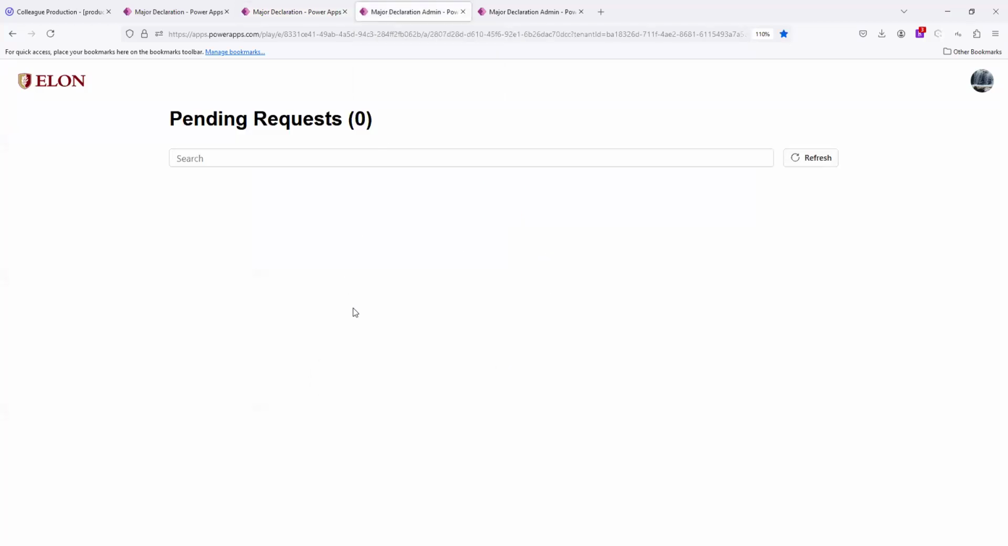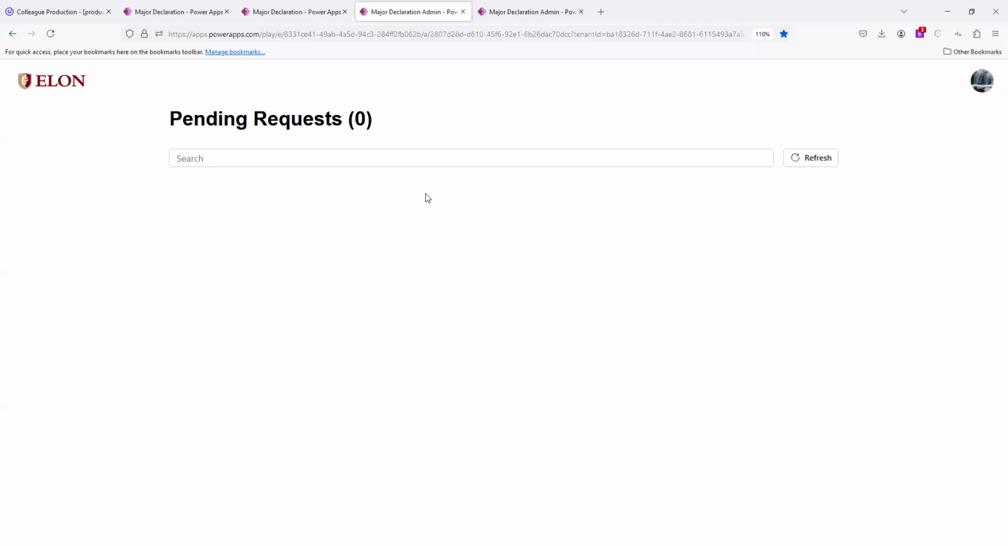Weekly, you have an opportunity to check your pending requests. You may click refresh to see if anything is here. This may be showing because you've already cleared out your pending requests or because none have arrived for this given week. However, in other weeks, it is very likely and probable that you will have some pending requests.